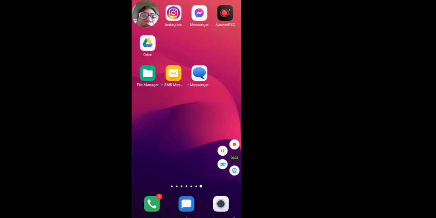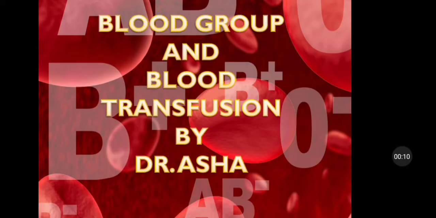Hello friends, today I am starting a new topic of physiology: blood group and blood transfusion. So let's start blood group and blood transfusion.